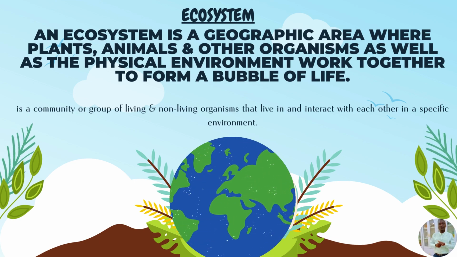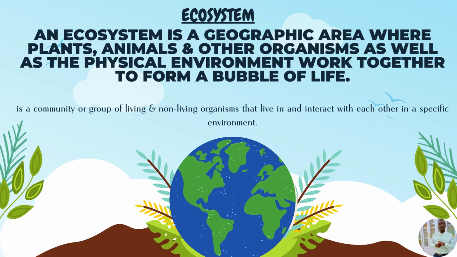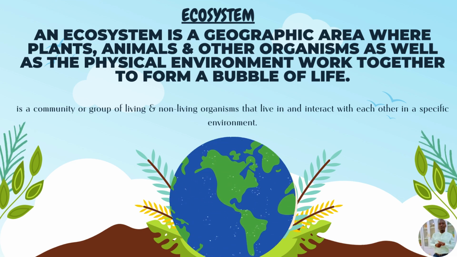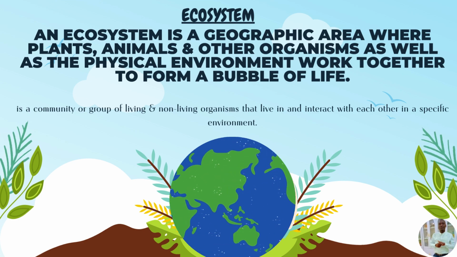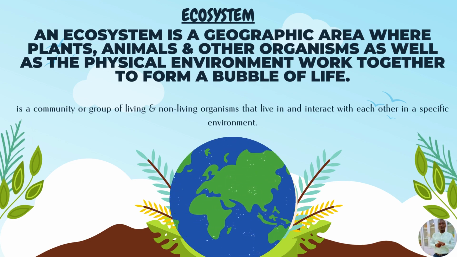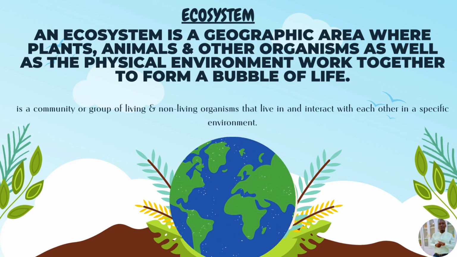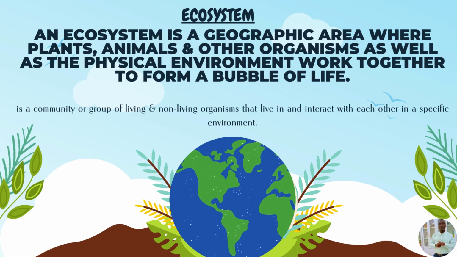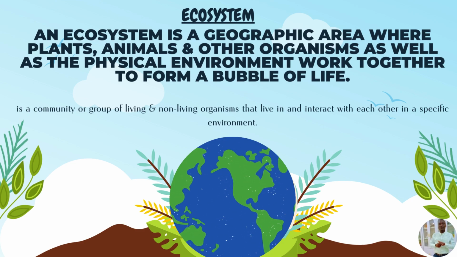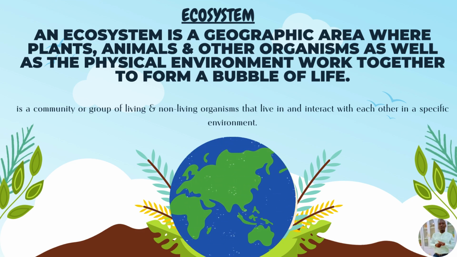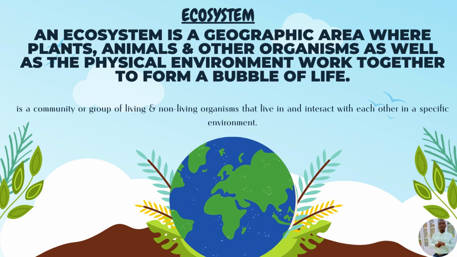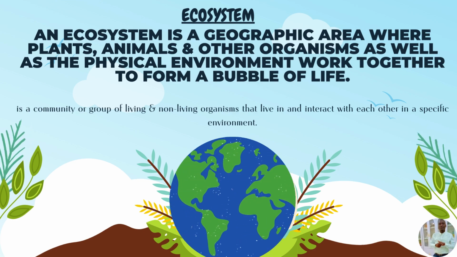Now, before we go deeper into the definitions, let's first look at the term ecosystem. The word eco refers to a part of the world, and the word system refers to the coordinating units within that part of the world. That's where the word ecosystem is coming from.